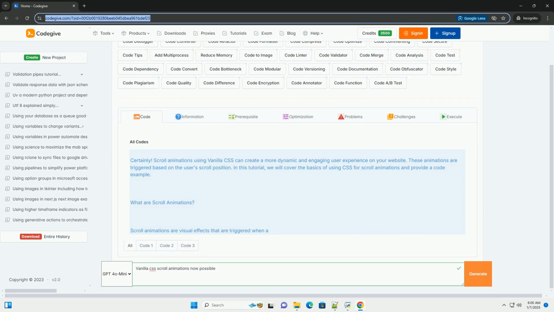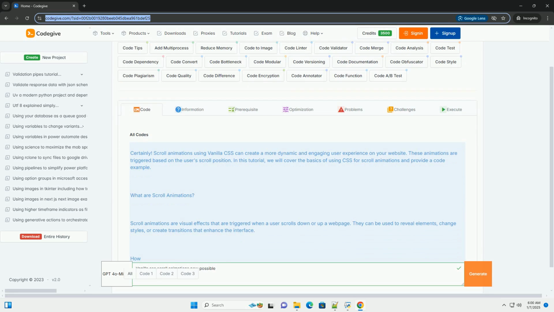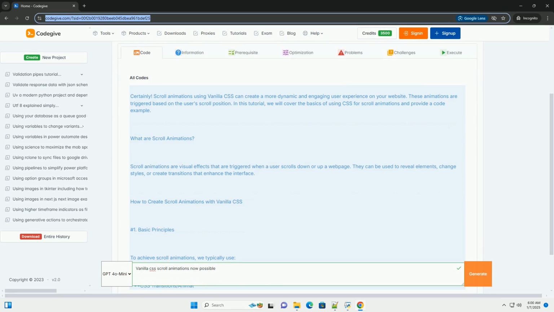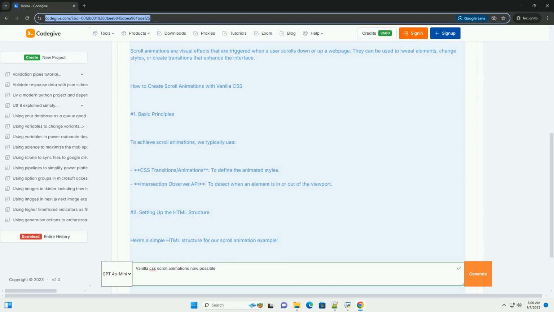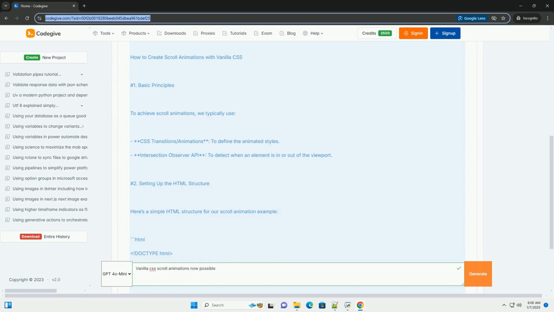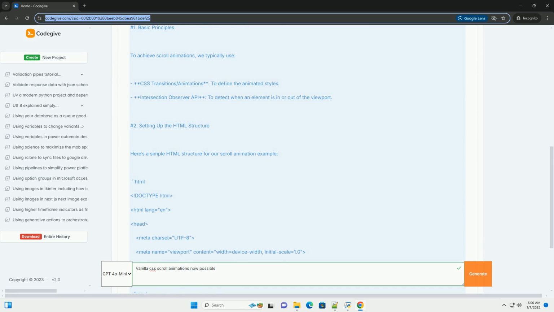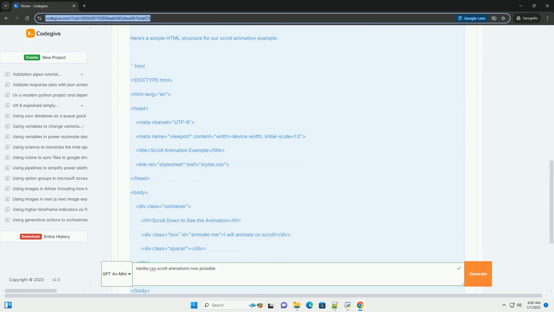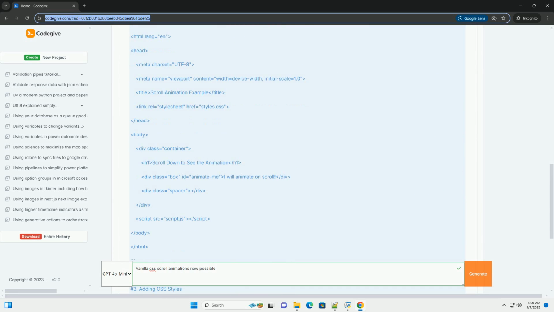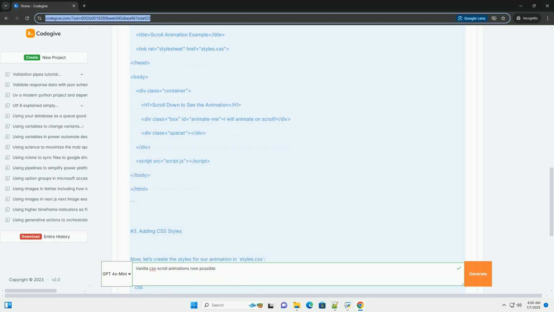Certainly. Scroll animations using vanilla CSS can create a more dynamic and engaging user experience on your website. These animations are triggered based on the user's scroll position. In this tutorial, we will cover the basics of using CSS for scroll animations and provide a code example.